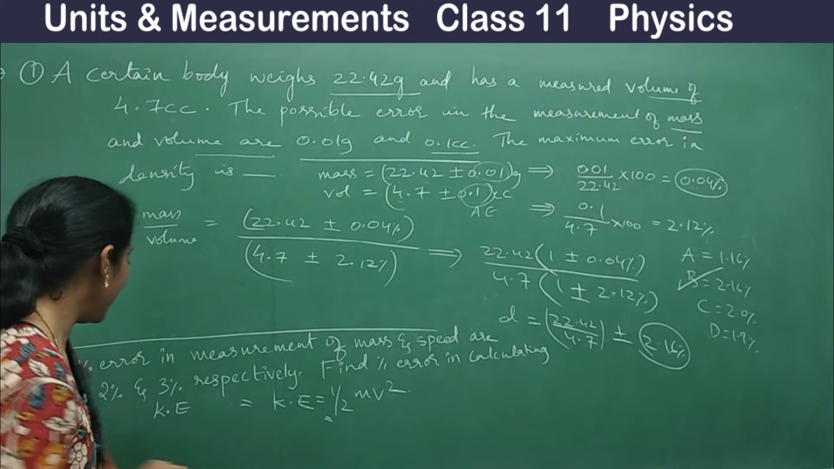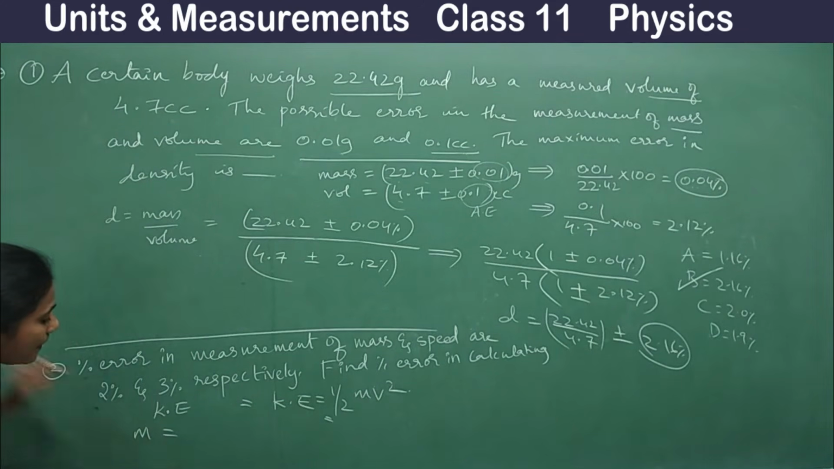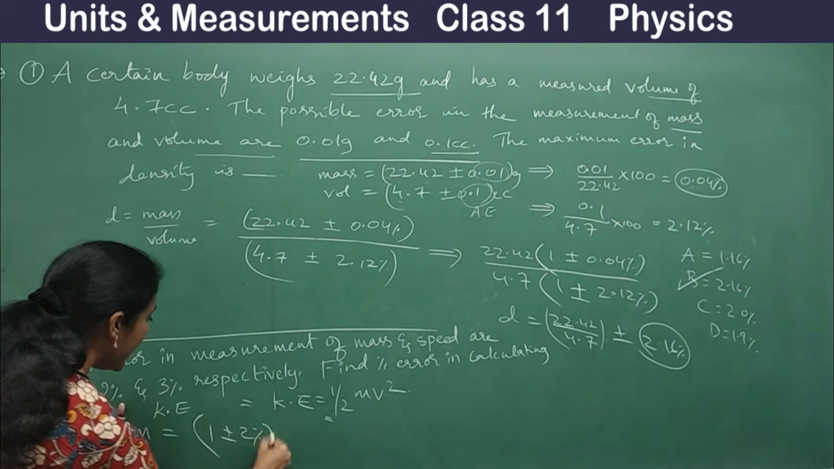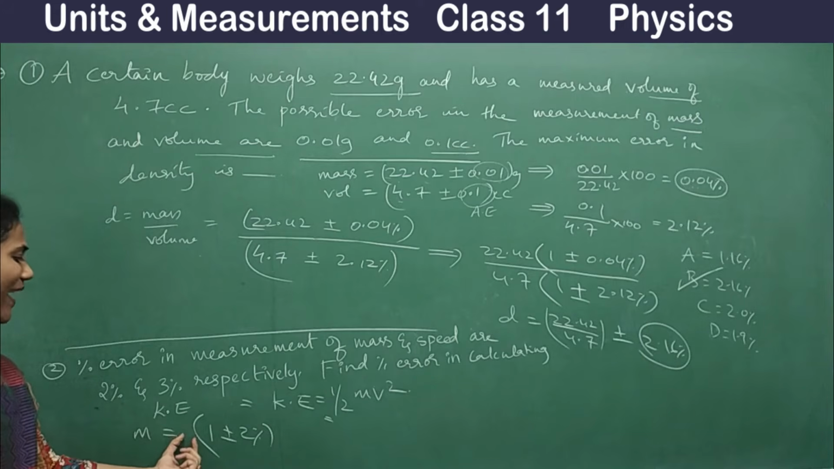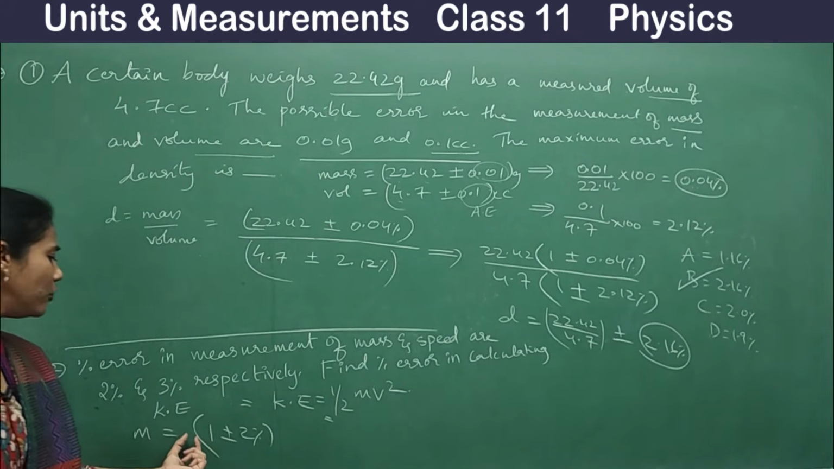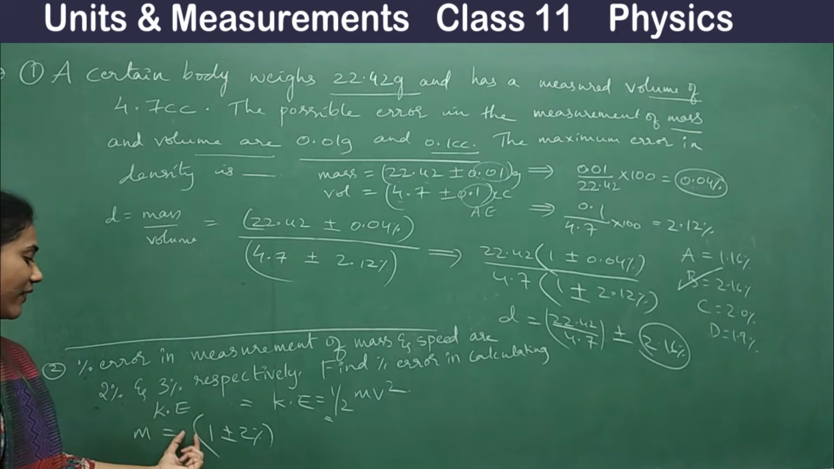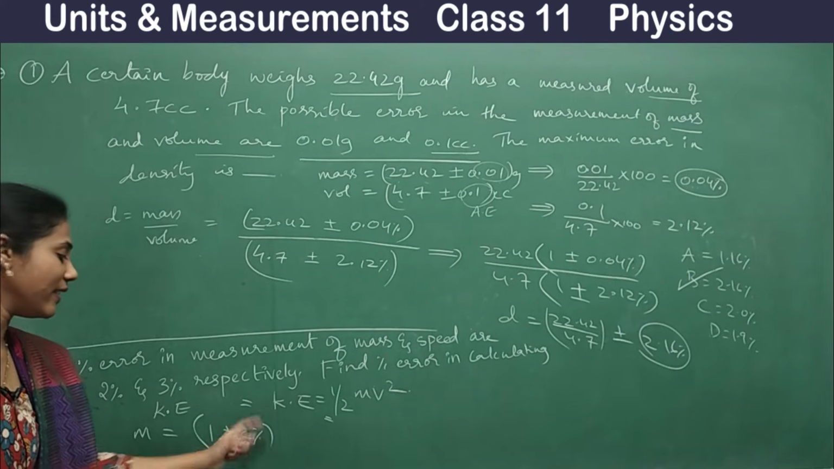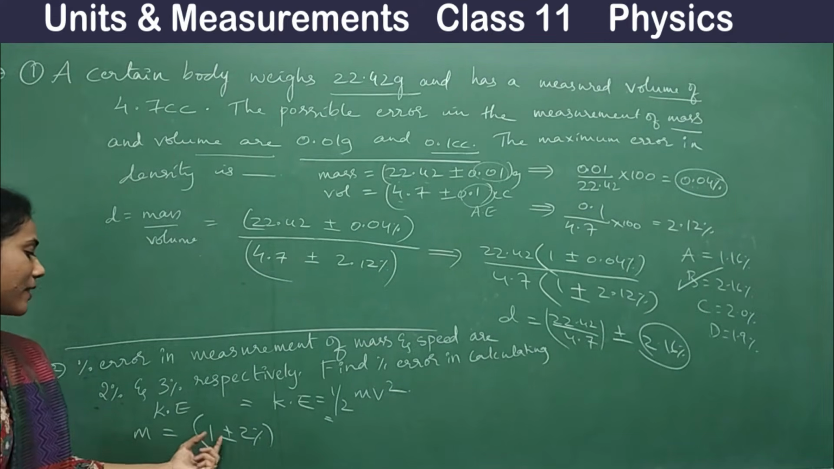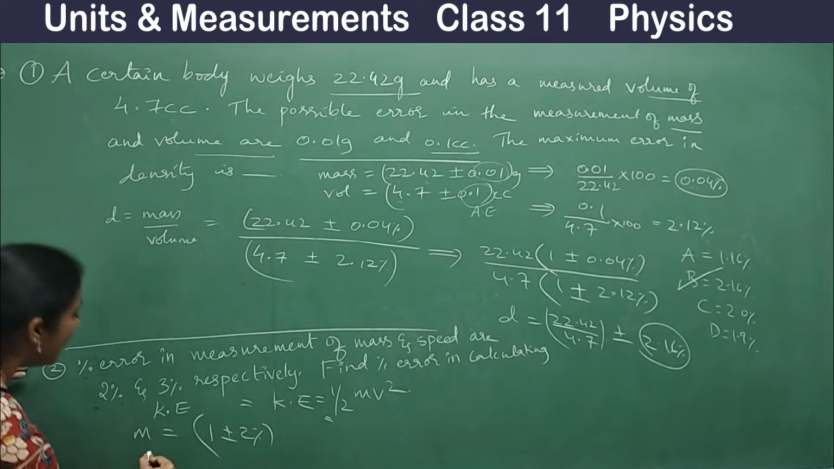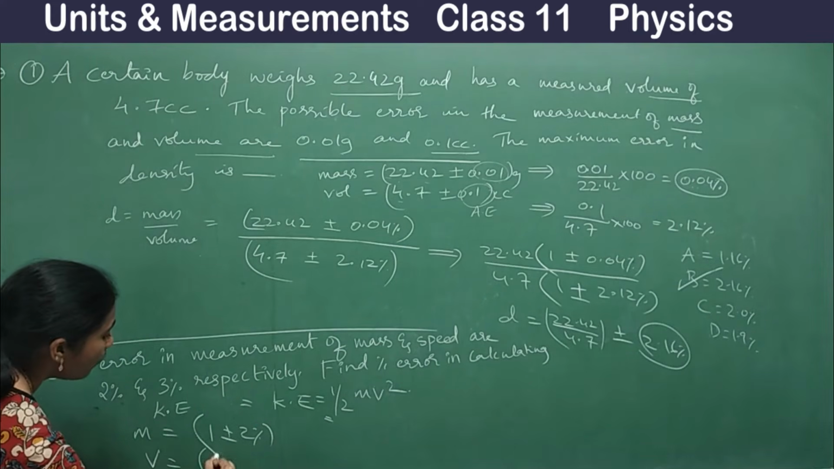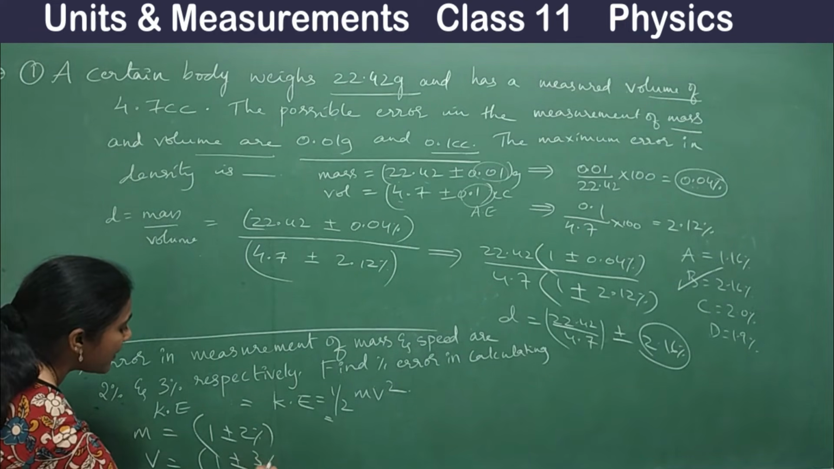Don't forget about half here. Okay, so what is the error? Error in mass. Can I write it as 1 plus or minus 2%? Yes, 2% is the error. Some value of mass would have been there, but they didn't give anything, right? If any value was there, we would take it outside and write it as 1 plus or minus 2%. So that's why I directly considered m is equal to 1 plus or minus 2%. And error in velocity or speed is 1 plus or minus 3%.